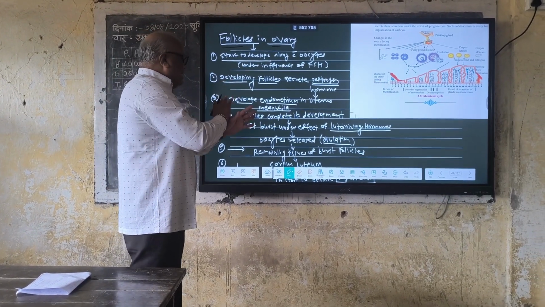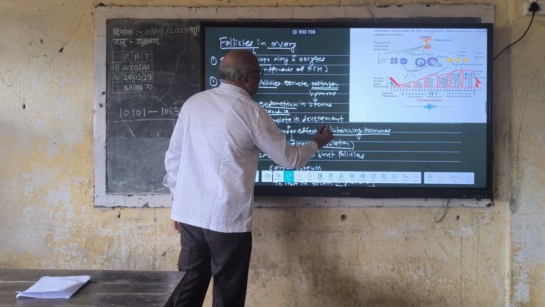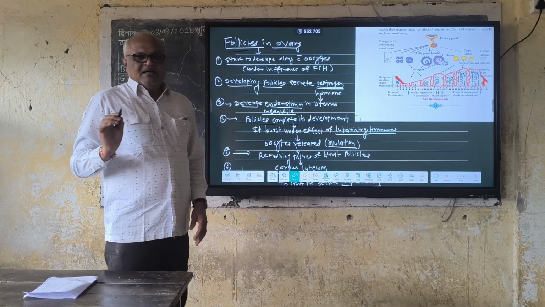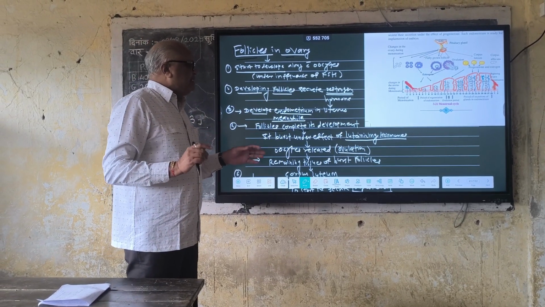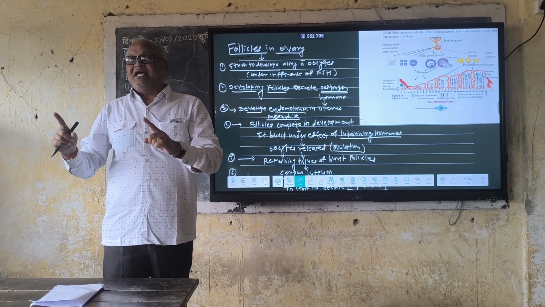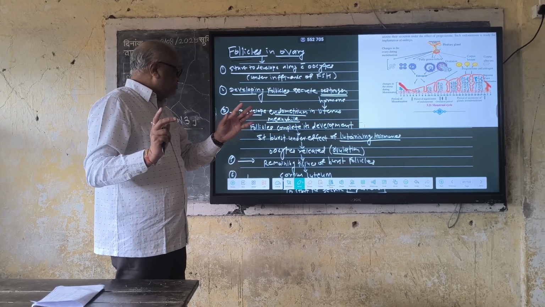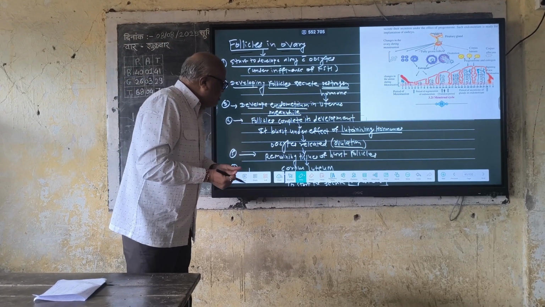Meanwhile, what happened there? These follicles complete their development. They burst under the influence of luteinizing hormone. This luteinizing hormone is also secreted by the pituitary gland. What is the role of luteinizing hormone?